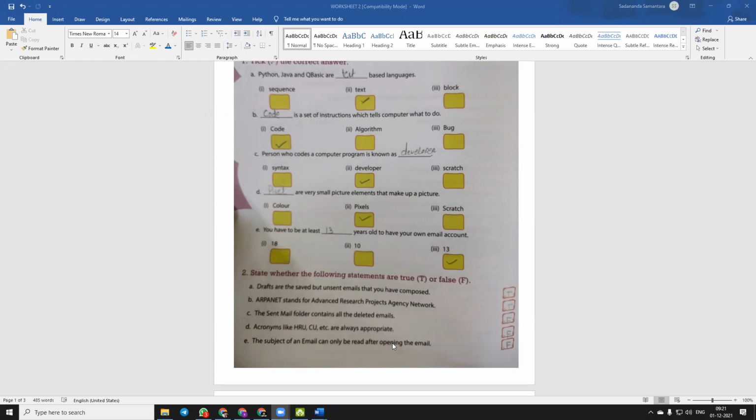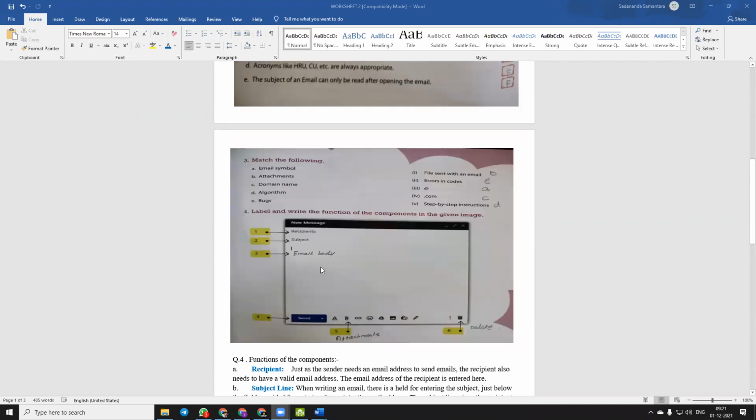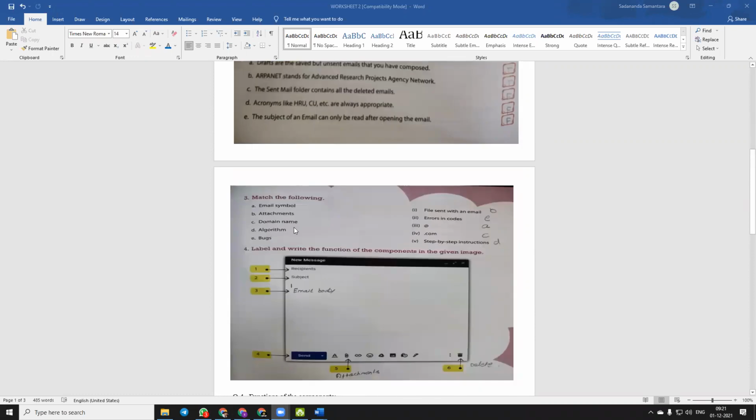Now students, let's open page number 101. Question number 3, match the following. Okay, we have to match column A along with column B. So email symbol. Which one is the email symbol? Bit number 3. Okay, so you have to write down A on the right side of bit number 3, just like this.